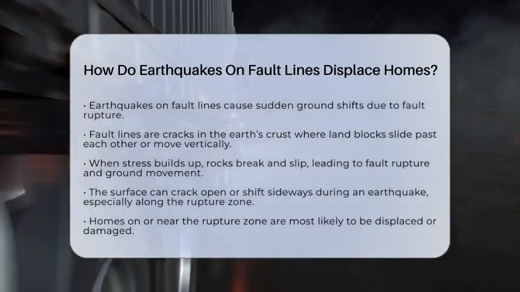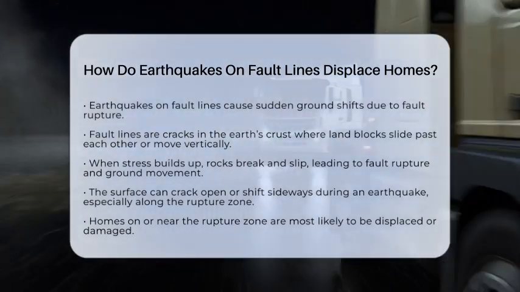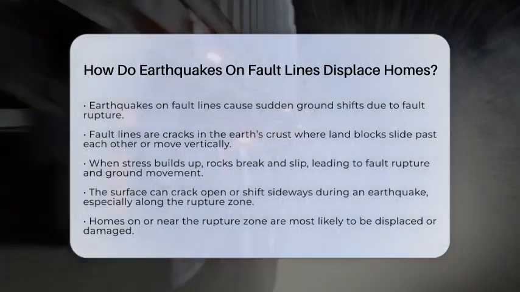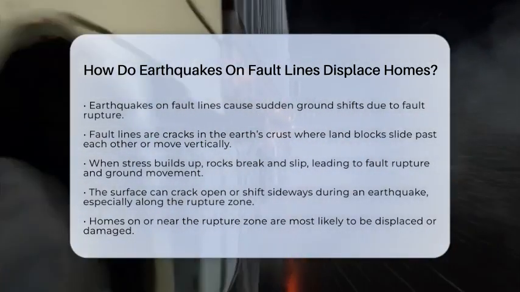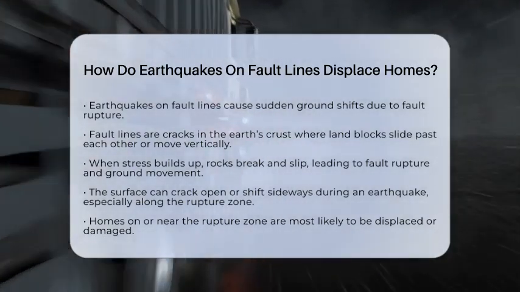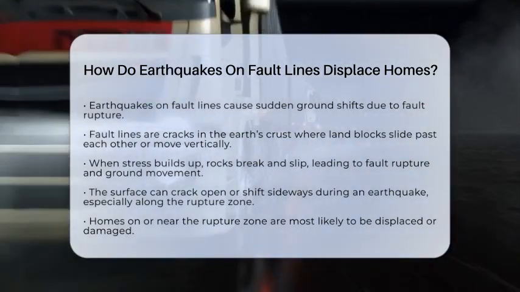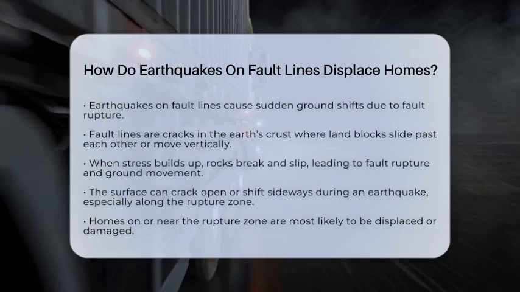Fault lines are cracks in the earth's crust where two blocks of land slide past each other or move vertically. When stress builds up enough along these faults, it causes the rocks to break and slip suddenly. This slip is what we call fault rupture, and it's the main reason homes can get displaced during an earthquake.